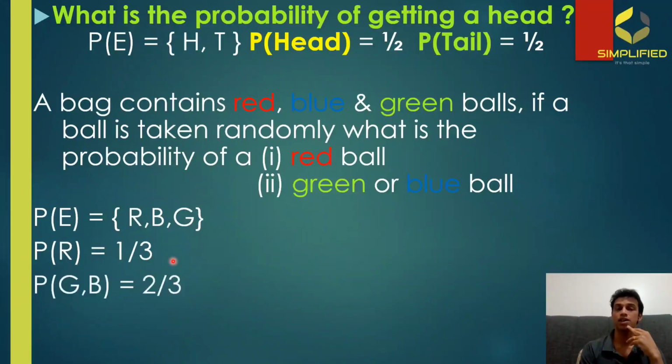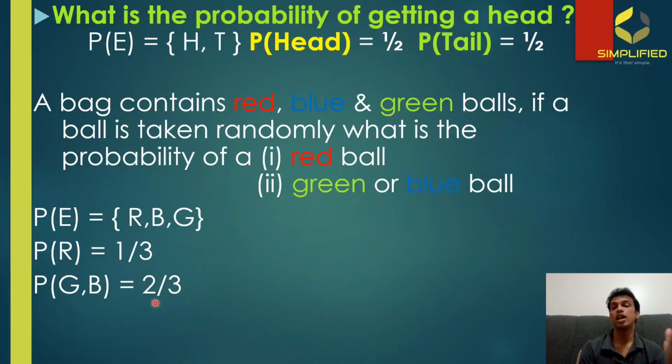Now, the second part is the probability of getting a green or blue ball, which means that if you're getting a green, you're okay. And if you're getting a blue, it is still okay, which means that there are two possibilities in favor. So that means in the numerator side, we have to put a value of 2, which means that even if you get a green or even if you get a blue ball, still it's fine because we are asked to find the probability of getting a green or blue ball. So that means there are two possible outcomes that are in favor of the situation.